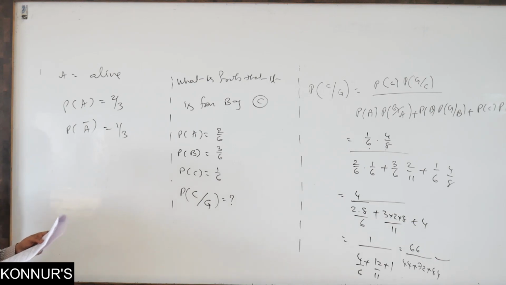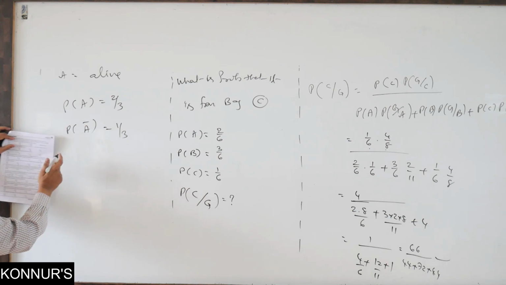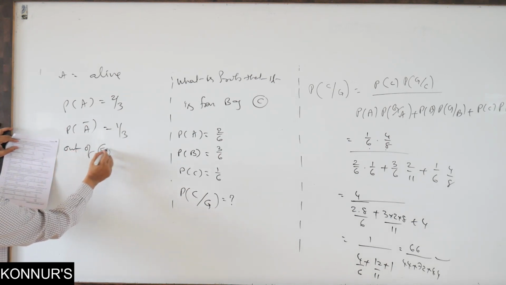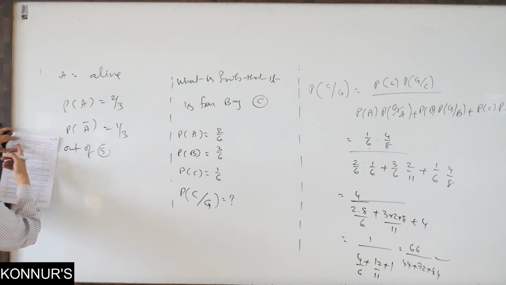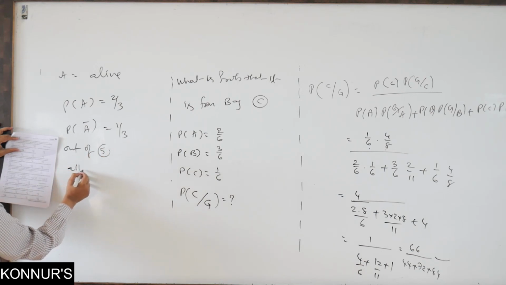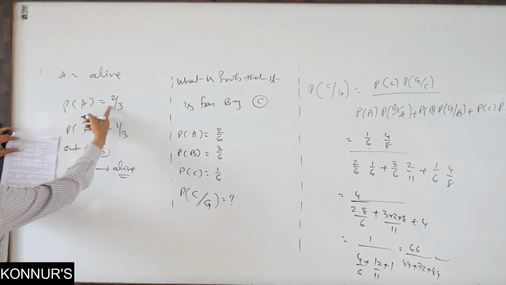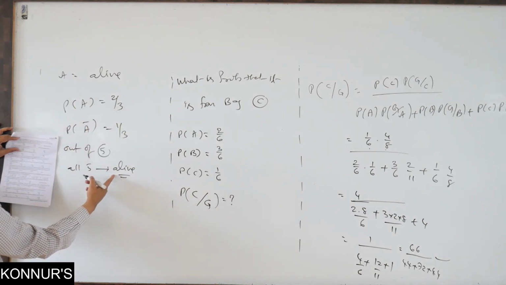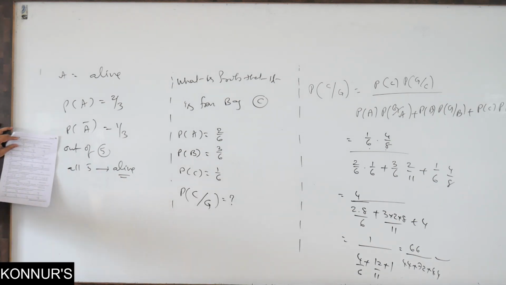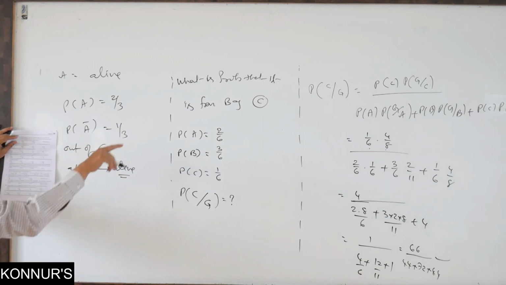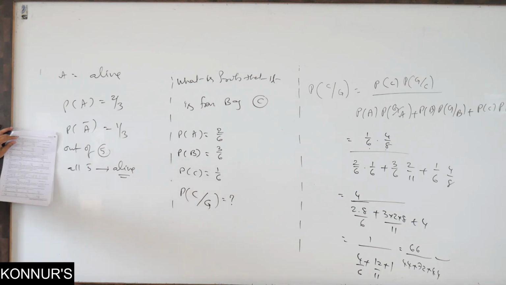Out of 5 people, he is asking the probability that after the lapse of 30 years, the insurance is over and all 5 are alive. This is important: he gave the alive probability, and that is what he is asking. He can also ask other variants here: out of 5, 3 are alive, or at least 2 are alive, exactly 2 alive, at most 2 alive. These are the language we generally get in the statements.